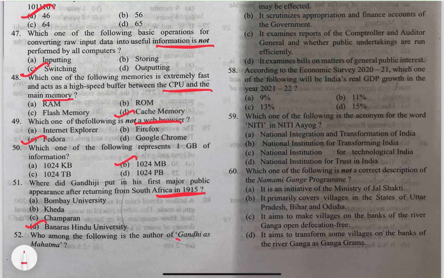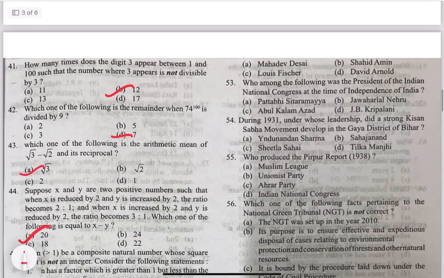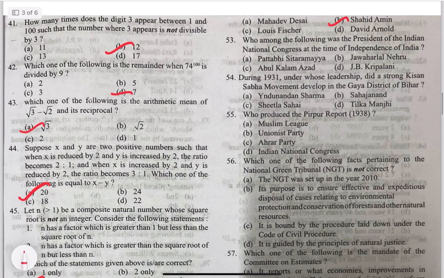52. Who among the following is the author of Gandhi as Mahatma? The author is, I think, Shahid. Yeah, Shahid Amin is the answer.